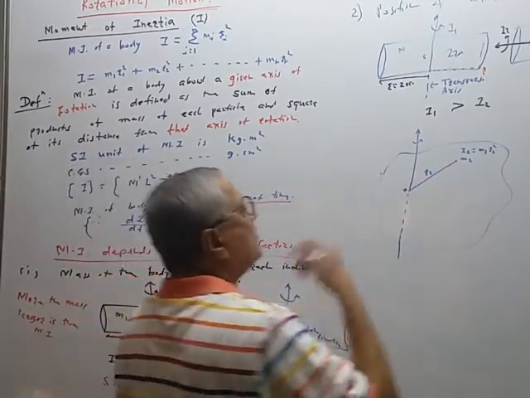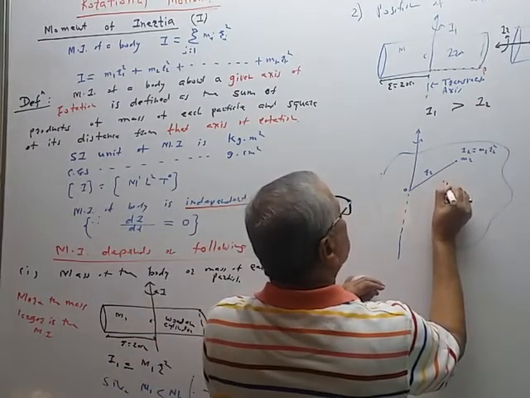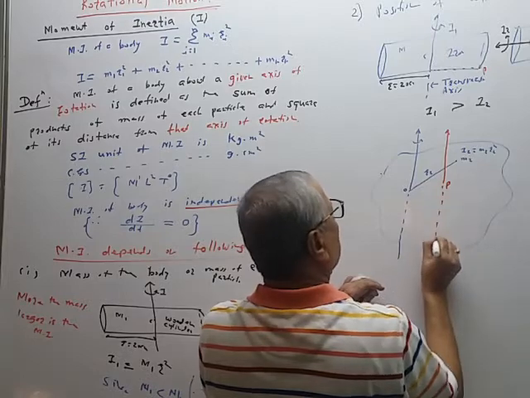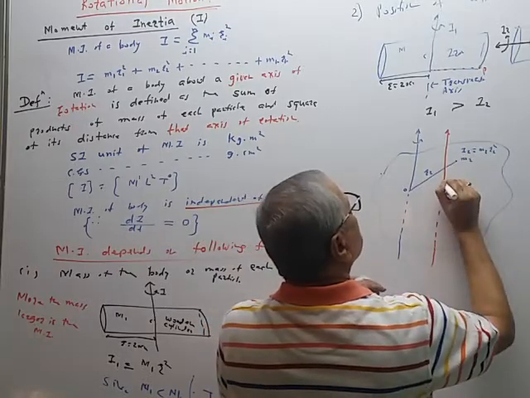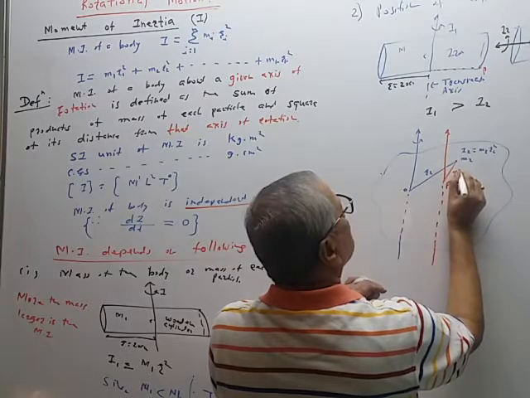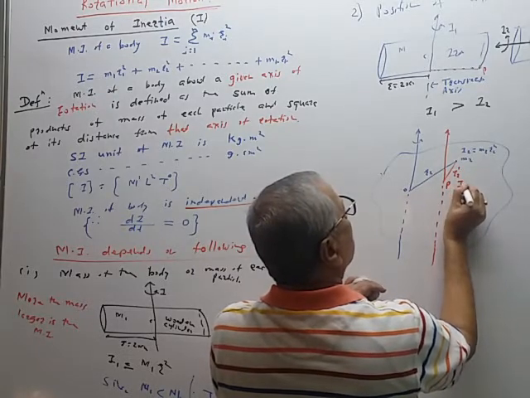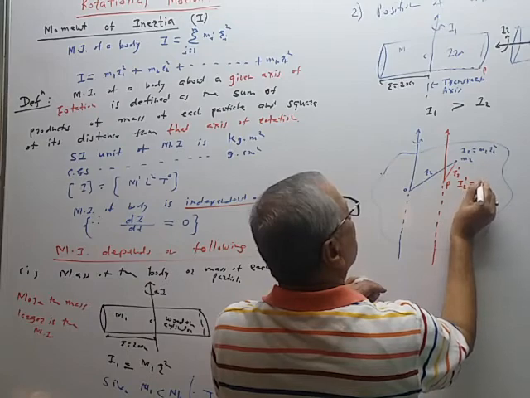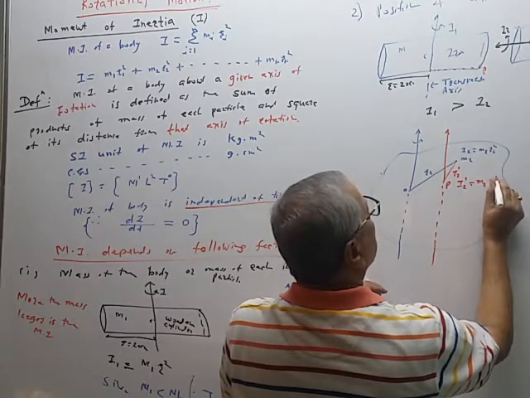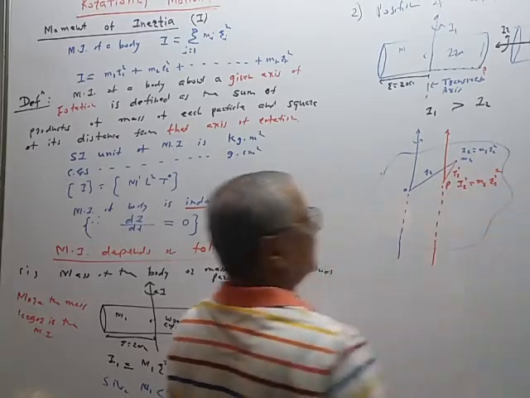Now, if the axis is passing through the point P, then for this axis the distance of the same particle is r2 dash. Therefore, I2 dash is equal to m2 r2 dash square: no change in mass, but the distance changes.